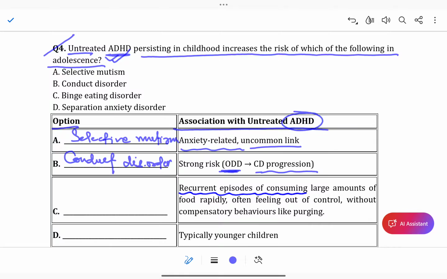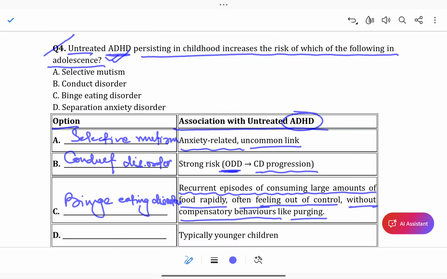Option C is recurrent episodes of consuming a large amount of food rapidly, often feeling out of control, without compensatory behaviors like purging. Purging, you can take the food out also, but this is binge eating. Maybe you people know it. Binge eating disorder.